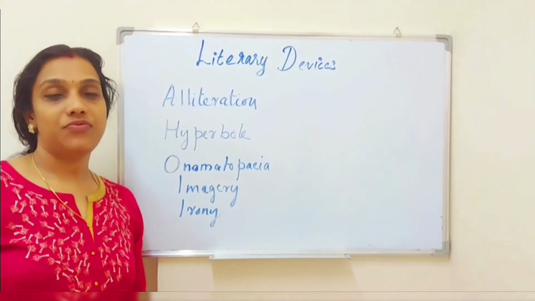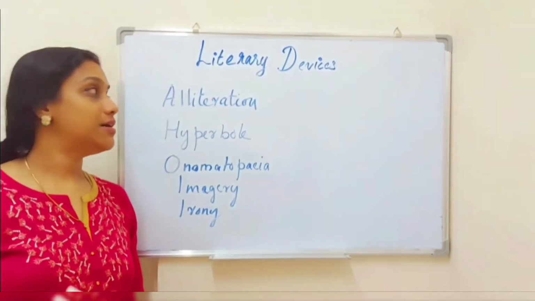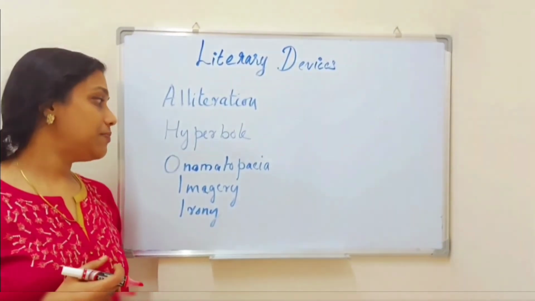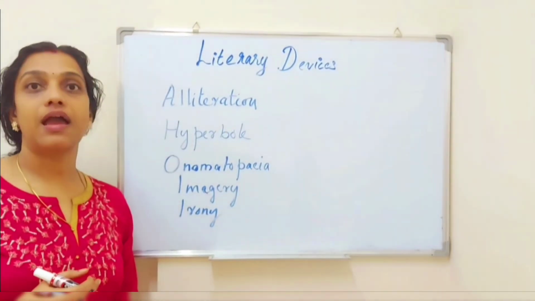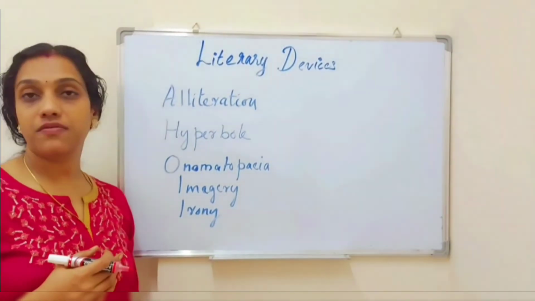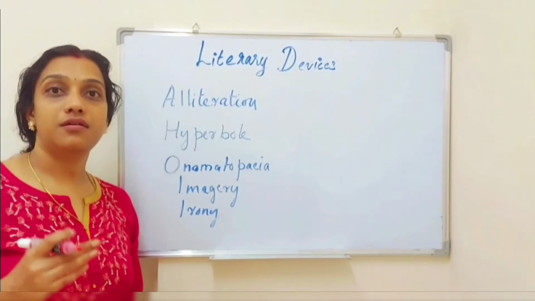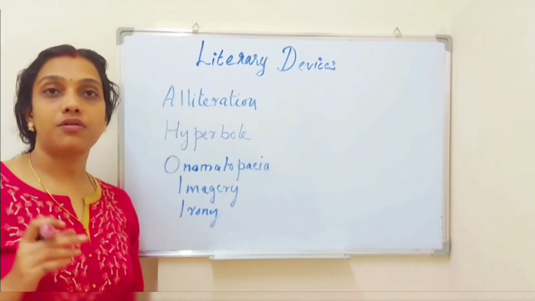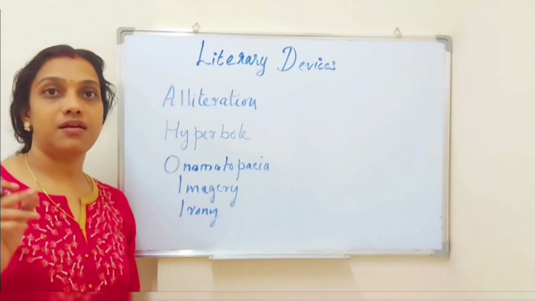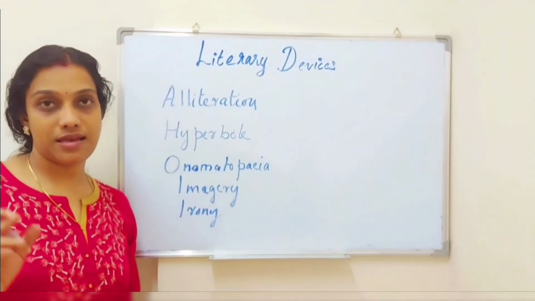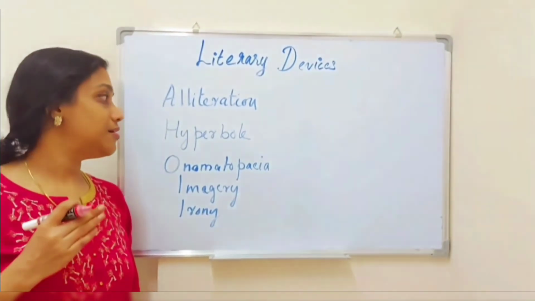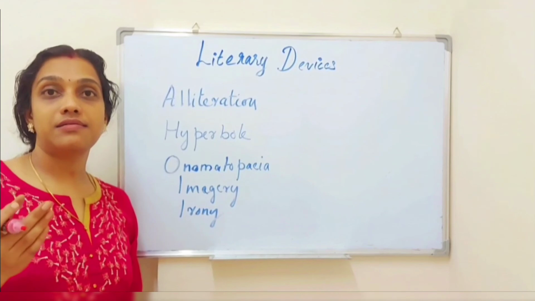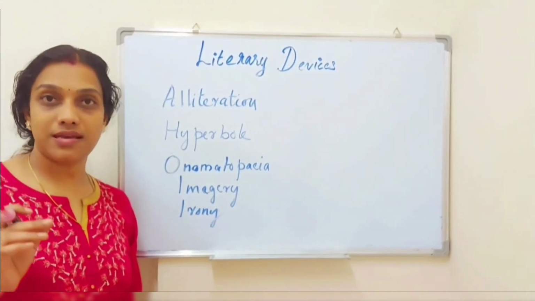In today's video, we discussed a few poetic devices. They are alliteration, hyperbole, onomatopoeia, imagery, and irony. Alliteration we already discussed, that is the repetition or the occurrence of the same consonant in the starting of the words in a sentence is known as alliteration. Now hyperbole is the extreme exaggeration that is shown in a sentence.